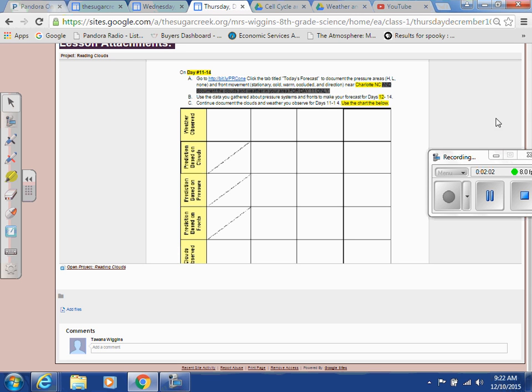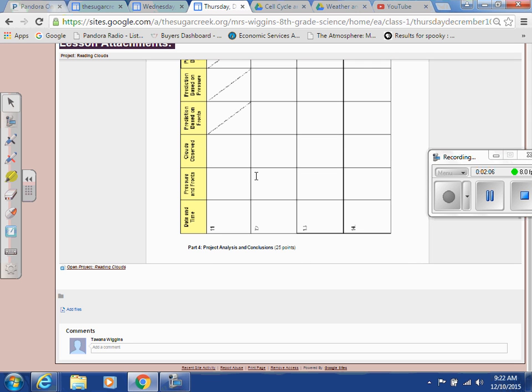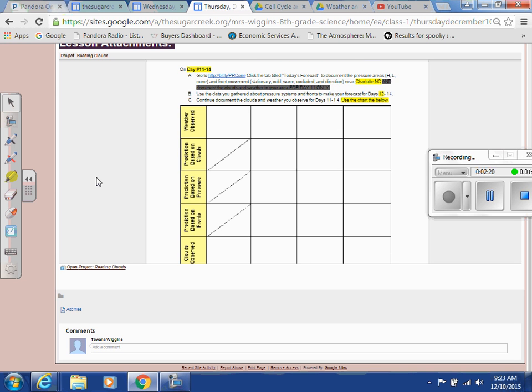All right. So for your homework, you are going to need to observe the clouds. That's this box here. So you might want to put a little HW there so you know that this box is homework. Got it? And you are also going to be documenting the weather. So that's this last box. So you might want to put a little HW there for homework.